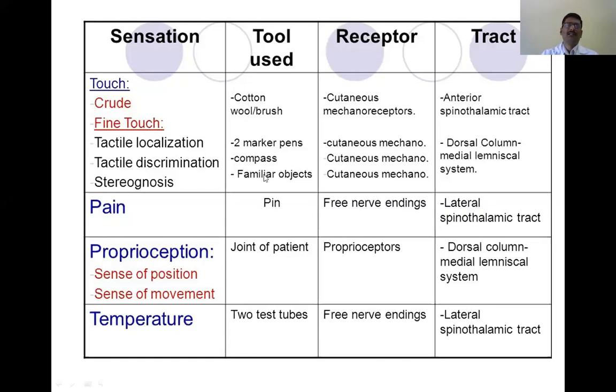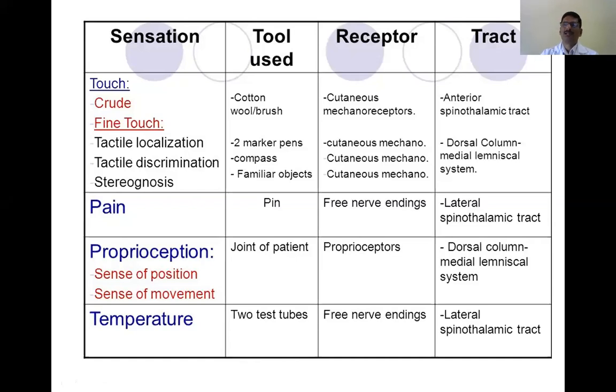So when these things are present, then there is no question of anesthesia. The absence of tactile sensibility is called anesthesia, decreased is hypoesthesia, increased is hyperesthesia. One should be able to denote this, and you try to divide your observation copy into right and left side, different parts of the body, and what you are doing.